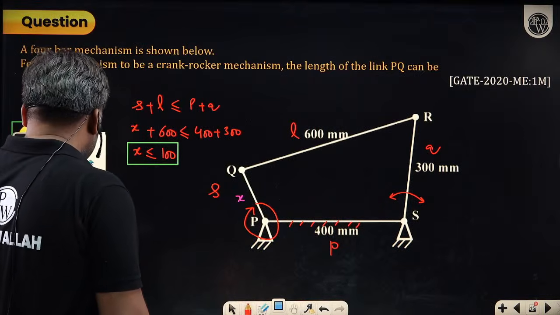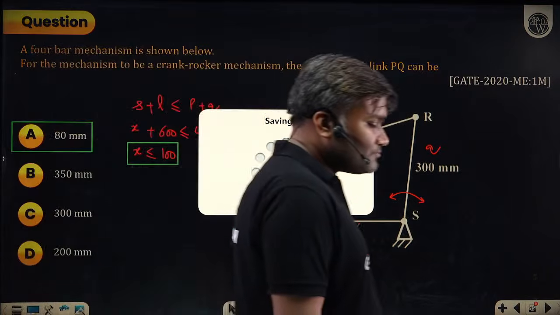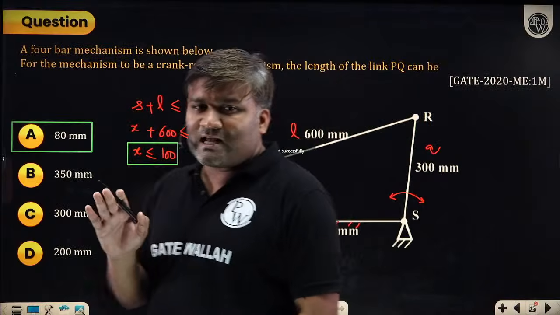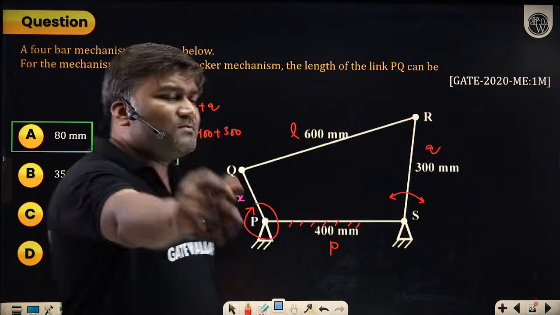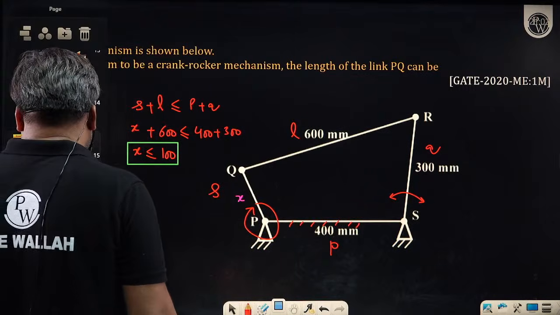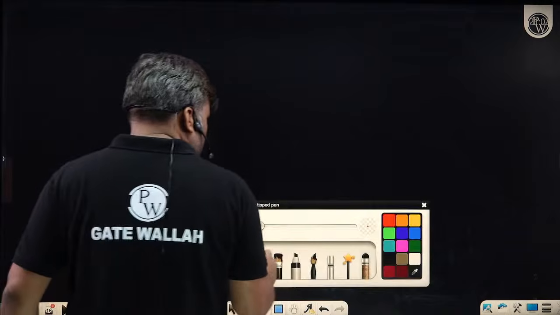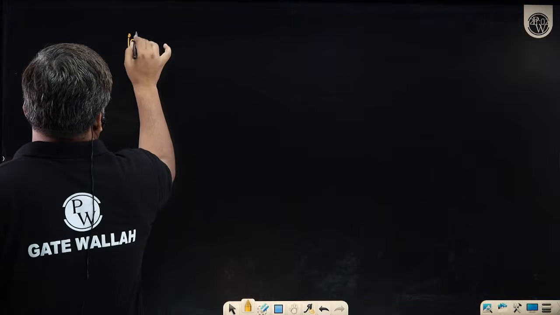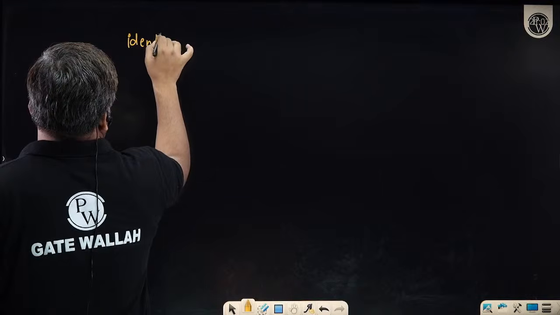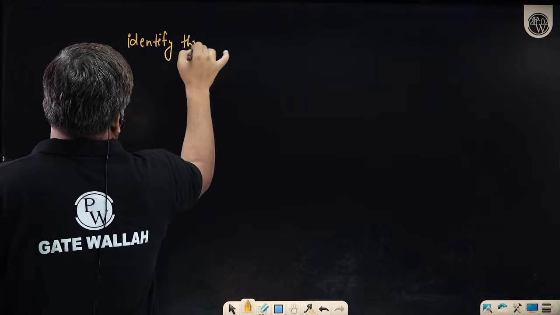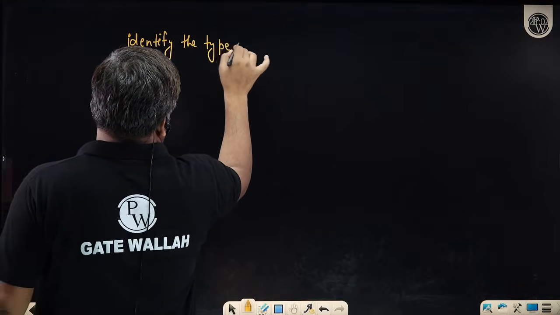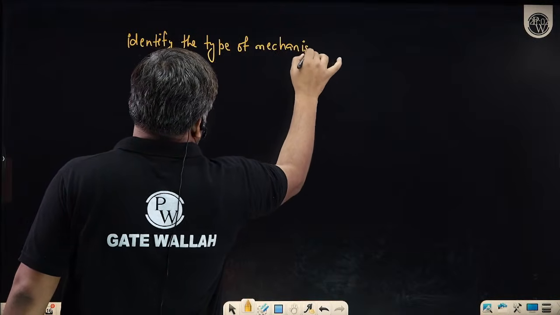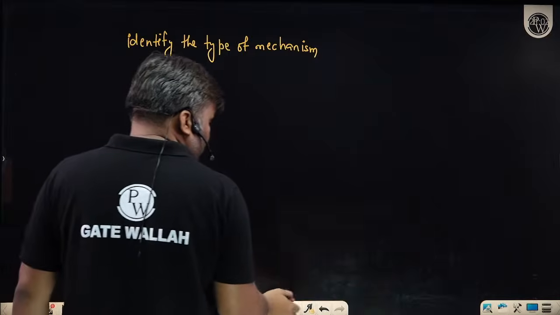Now let's talk about degree of freedom. Everybody is clear, what is Grashof's law? How are questions asked? Sometimes they will ask a simple question. They will simply ask to identify the mechanism. This question is for you people. Identify the type of mechanism. Careful.